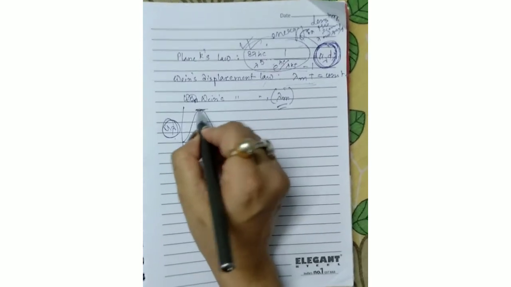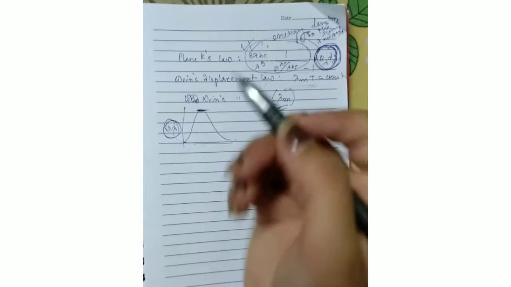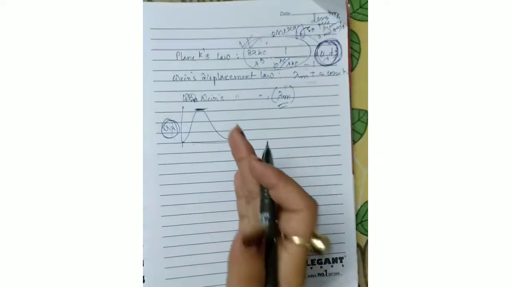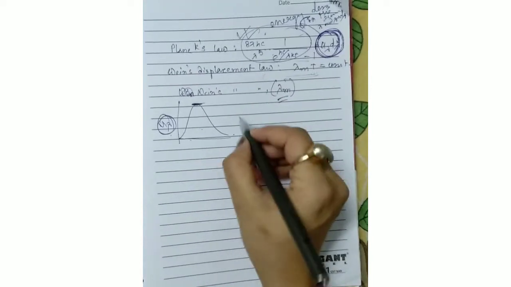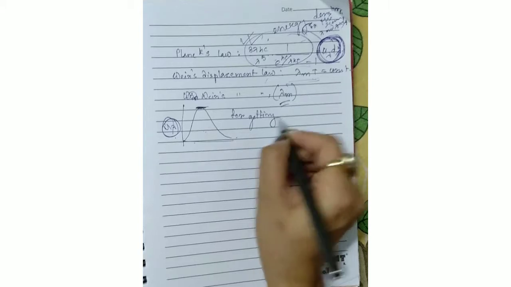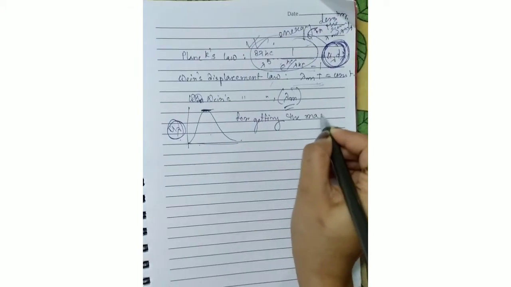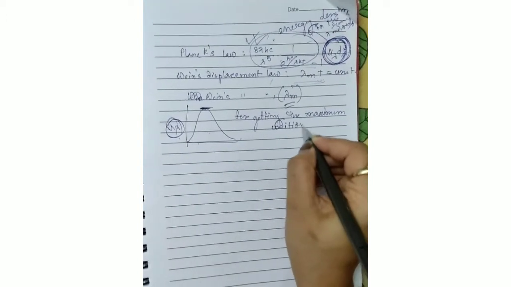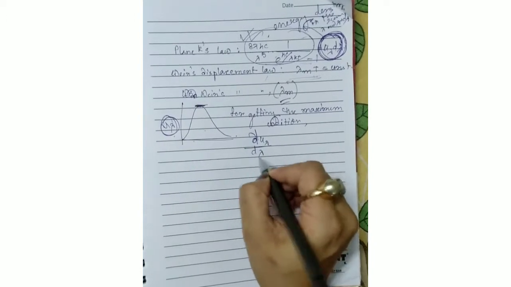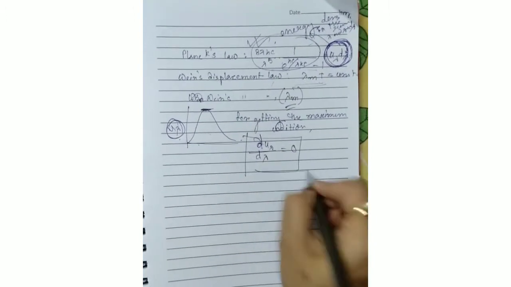So to get the maximum value, whenever we need to find the maximum, we always need to write down that the derivative of this variable is 0. So for the maximum condition, you can write down d u lambda divided by d lambda equals 0. That we have to put.